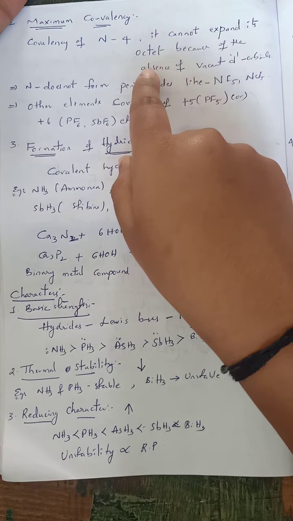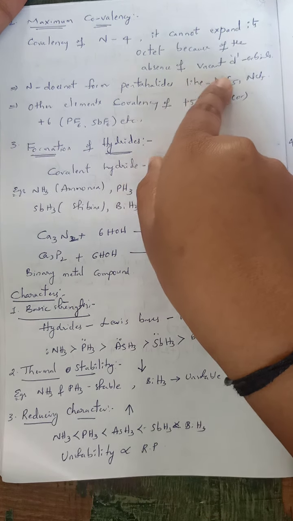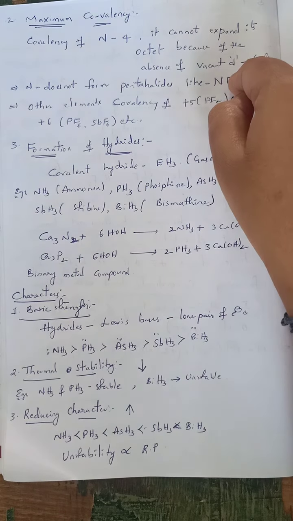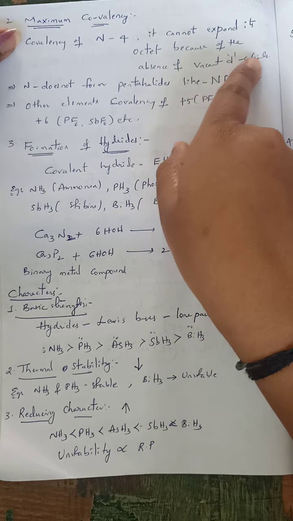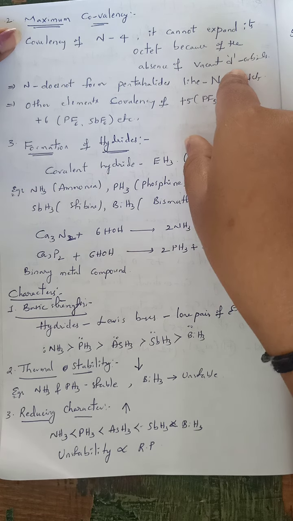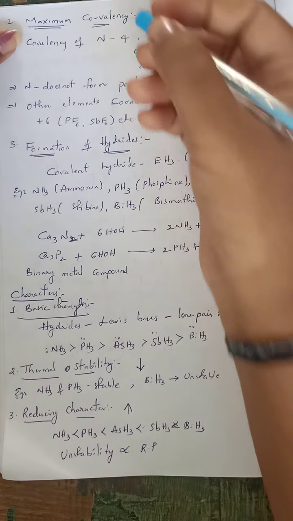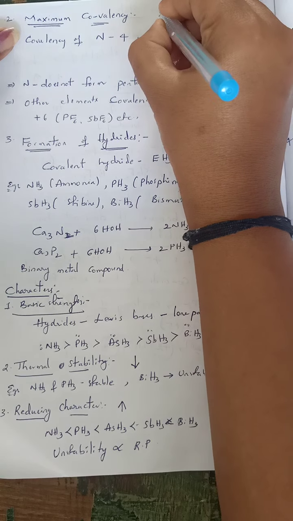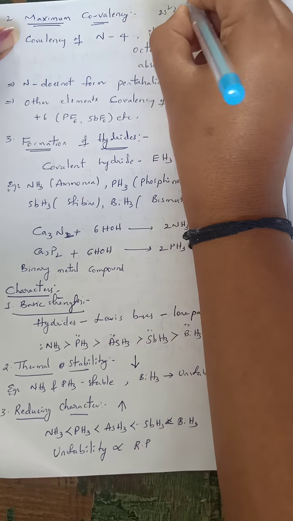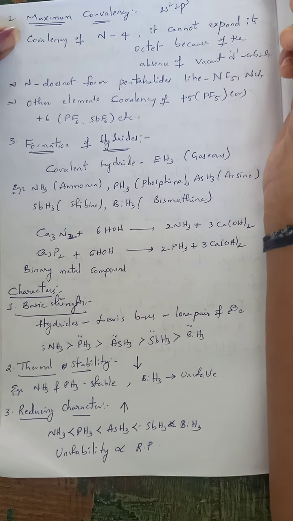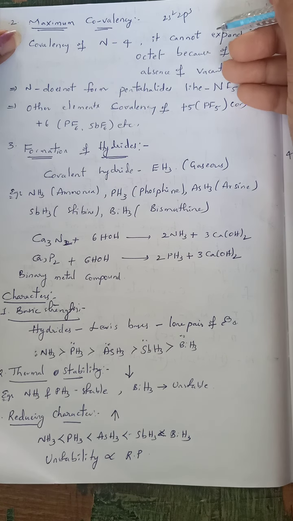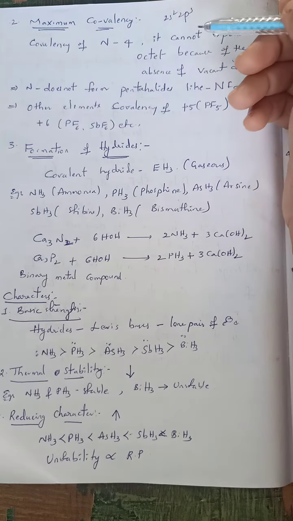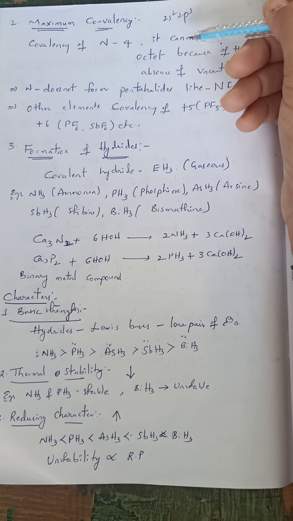It cannot expand its octet because of the absence of vacant d orbitals. See here, nitrogen cannot expand its octet because of the absence of vacant d orbitals. Nitrogen's outermost configuration is 2s2 2p3. There is no vacant d orbital. So due to the absence of vacant d orbitals, it does not expand its covalency more than 4. It stops with the covalency of 4.